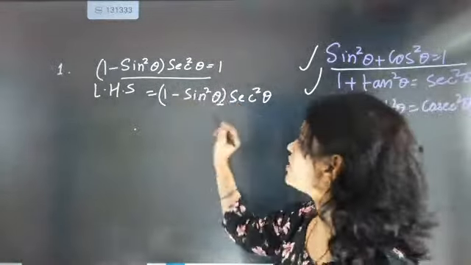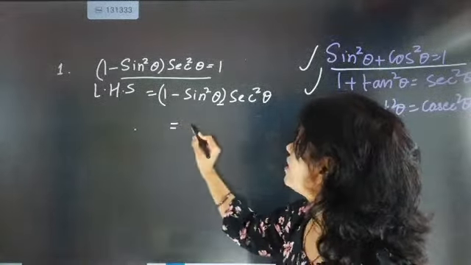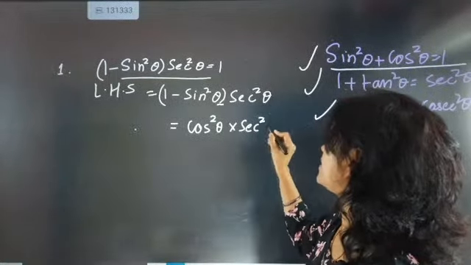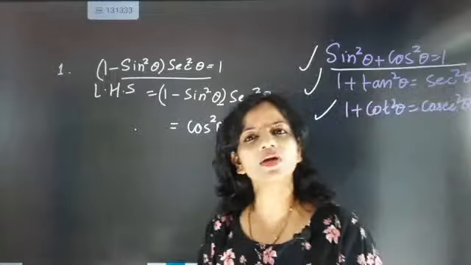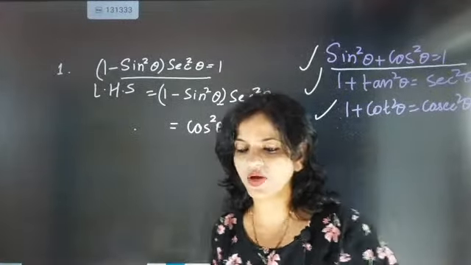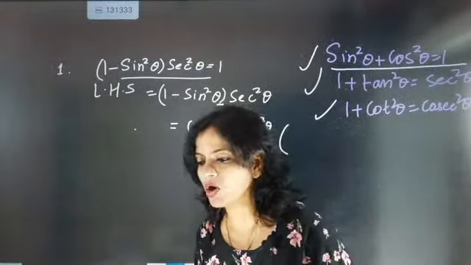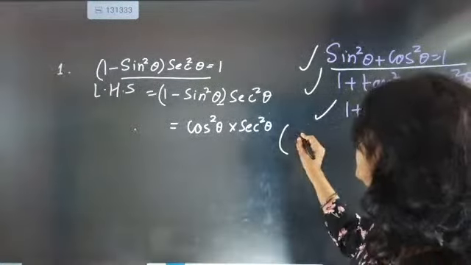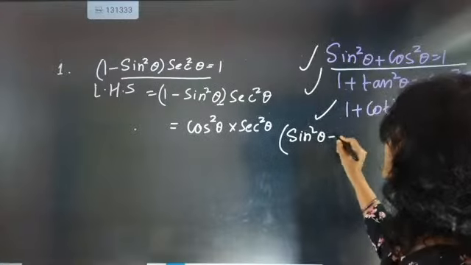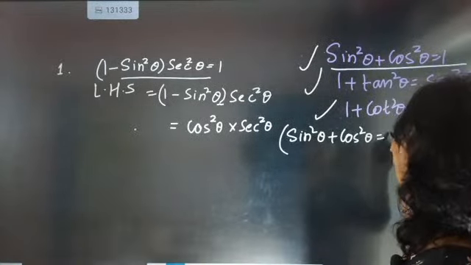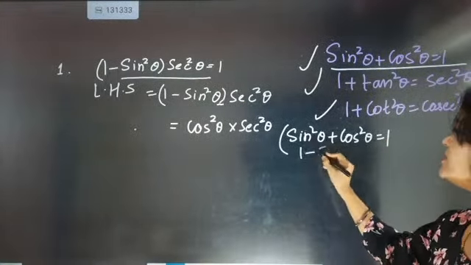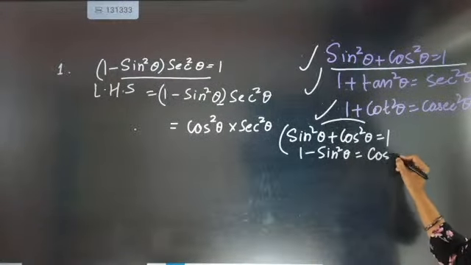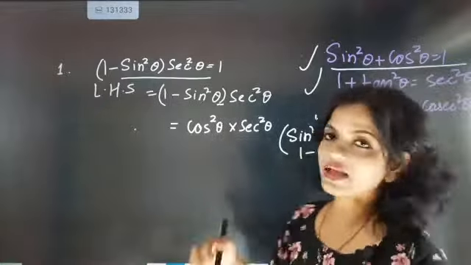So we are going to write 1 minus sin square theta equal to cos square theta, and then here secant square theta. Now here I am just going to write how I have got cos square theta, because intimation is a very important thing. We should not leave something unsettled. We should settle it down. So sin square theta plus cos square theta equals 1. So 1 minus sin square theta, the moment we shift this to this side, will become equal to cos square theta. That is what I have used.